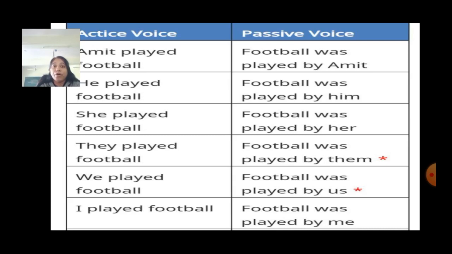She played football. Football was played by her. They played football. Football was played by them. We played football. Football was played by us. I played football. Football was played by me. So children, you have seen that he becomes him, she becomes her, they becomes them, we becomes us, and I becomes me.